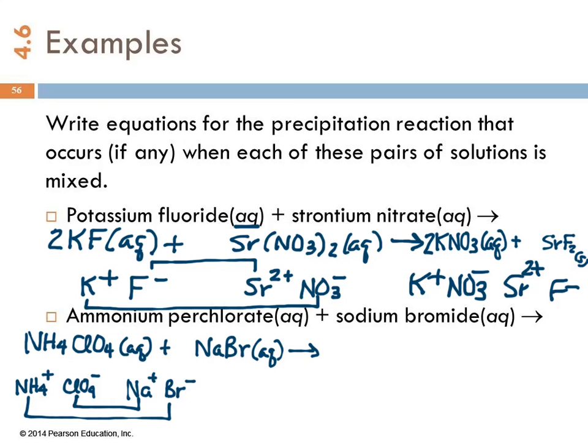And so if I write those over here, it doesn't matter if you put the ammonium in the first product or the last product, but the positive ions always go first, and negative ions always go second, just because. So ammonium and bromide, is that soluble or insoluble? It's soluble. So this would be aqueous. How about sodium and perchlorate ion? That's also soluble.